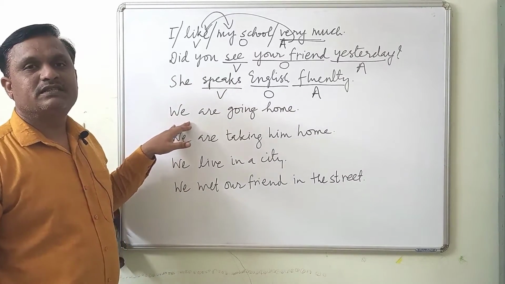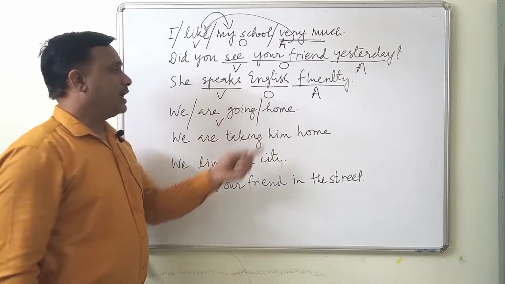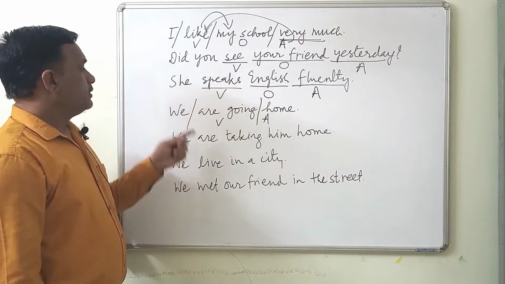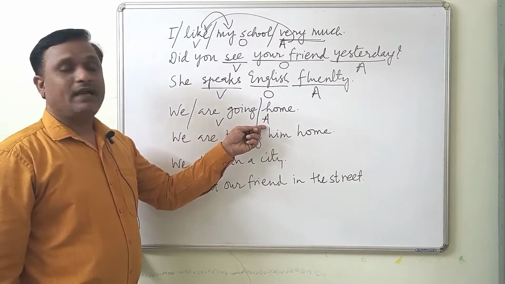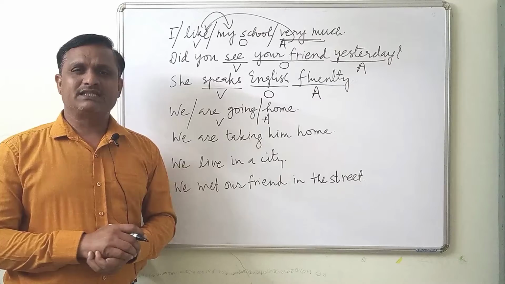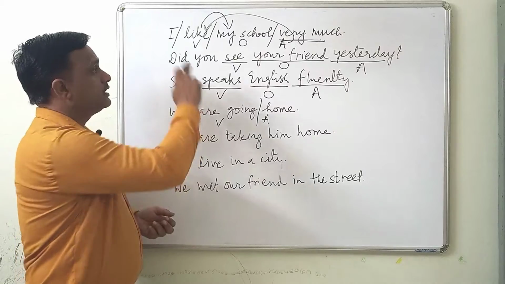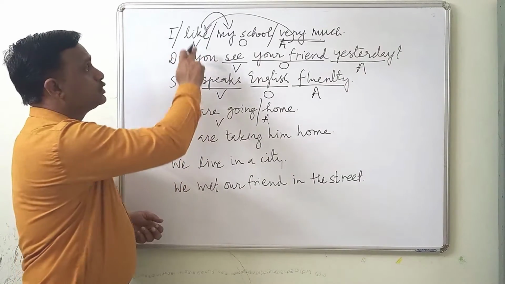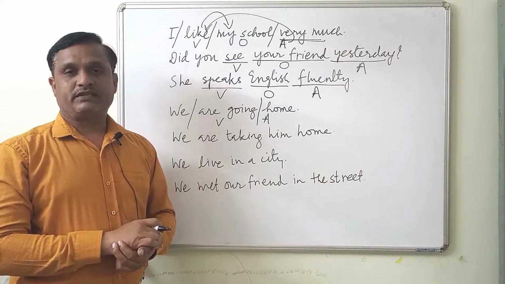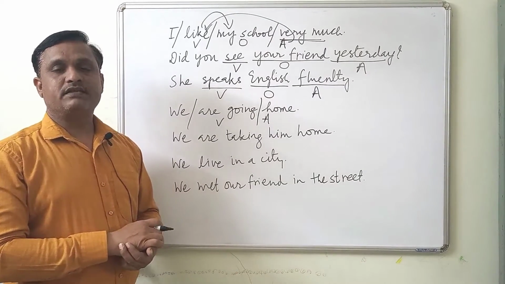Let's understand these sentences now. We are going home. Are going, verb, and home. Home is an adverbial. It is not an object. So here verb is followed by an adverbial. Here verb is followed by object. So it's not necessary that every sentence should have verb followed by object. The sentence may not have an object, then in that case the sentence may have an adverbial coming after verb.